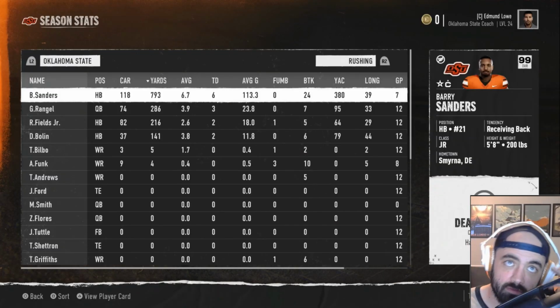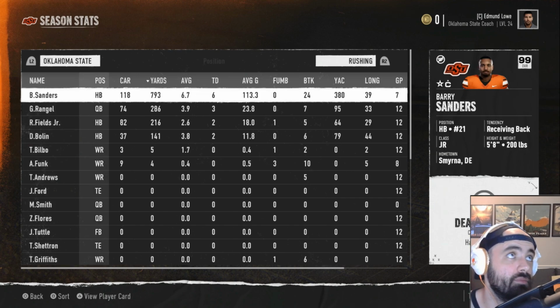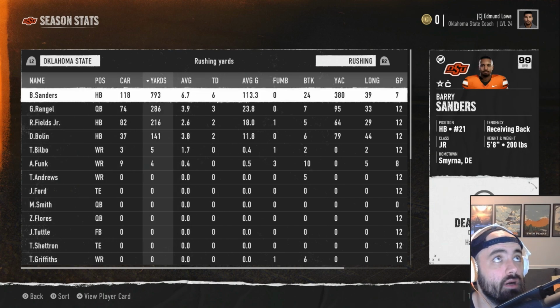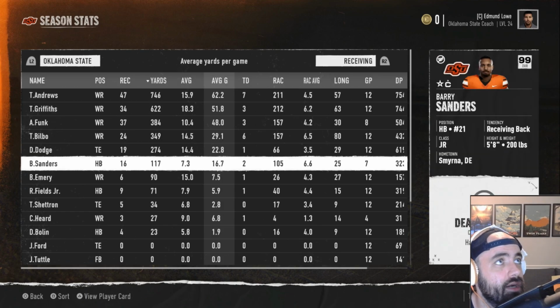Okay, we're here at the end of the season. We did not make a bowl game. Here is the final tally for Barry Sanders. 793 yards, so almost 800 yards in just 7 games played, 6 touchdowns. On the receiving end, not the best, but not terrible, right? 117 yards, 2 TDs through the air.